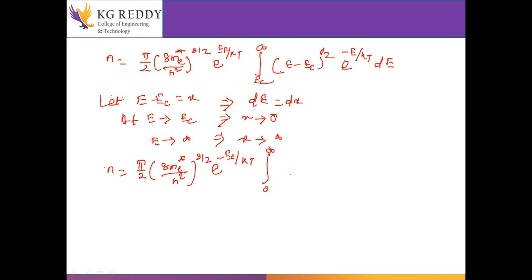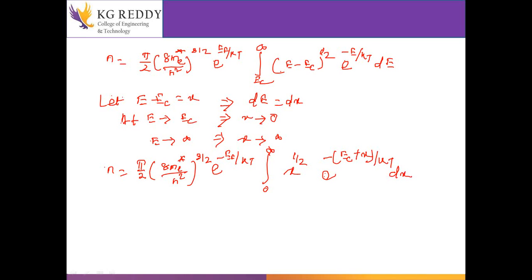E minus EC equals x to the power half. What will be the E value here? E equals EC plus x. Then e to the power minus (EC plus x) by KT into dx.